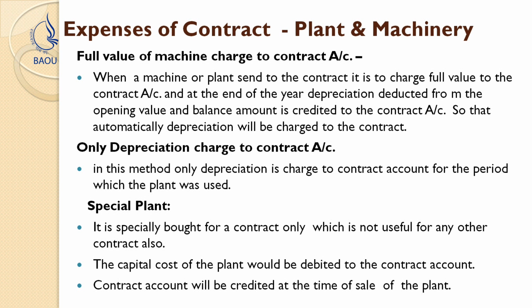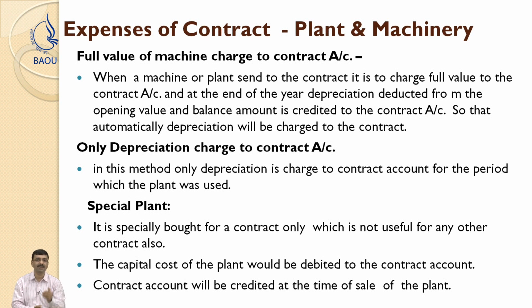The third important thing is, for any plant and machinery recorded in the books of accounts, there are two methods. One, either only depreciation is charged for the particular period, or the second option is that the full value of plant and machinery is recorded in the respective account, and at the end of the year or the particular period we find out the closing value of the plant and machinery, which is to be recorded on the other side of the contract account. So ultimately the net value of the usage of plant and machinery is recorded in the contract account. So these are the methods.